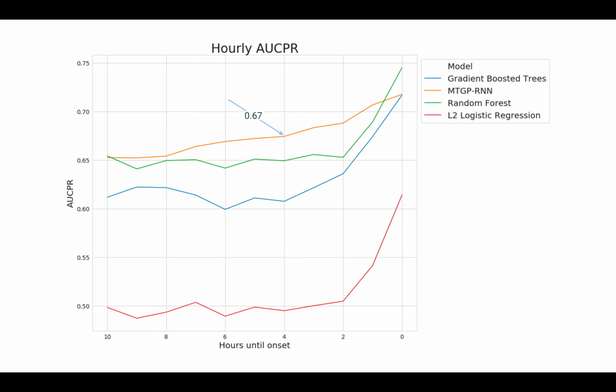For our problem, area under the PR curve is a better metric compared to area under the ROC curve because of the low prevalence of most medical conditions, including hospital-acquired sepsis. A value of 0.6 at 4 hours before onset time is state-of-the-art. Our AUCPR reaches around 0.67, setting a new state-of-the-art, in addition to using a more clinically relevant definition.